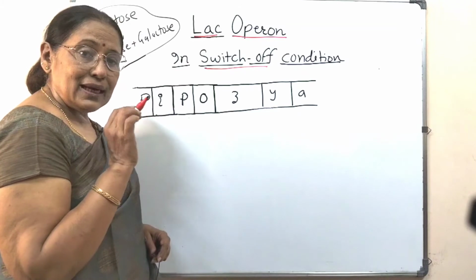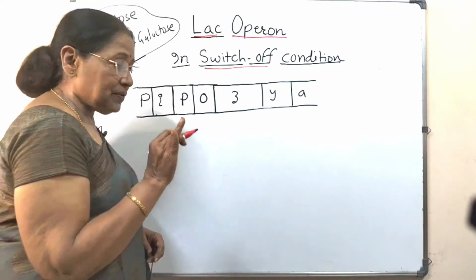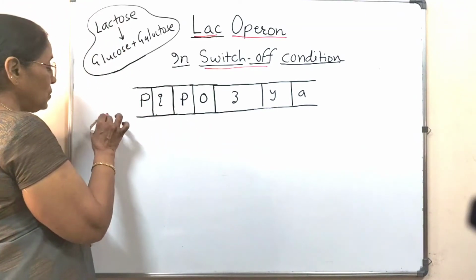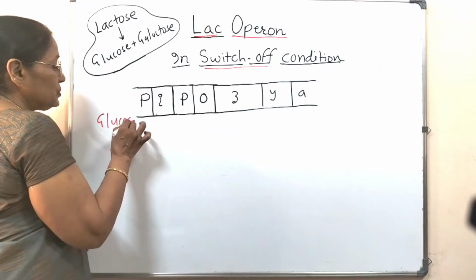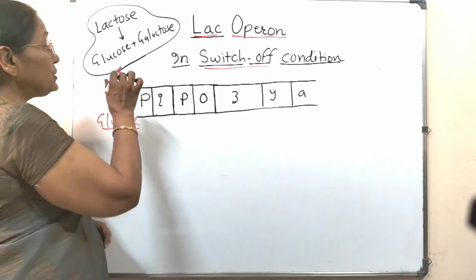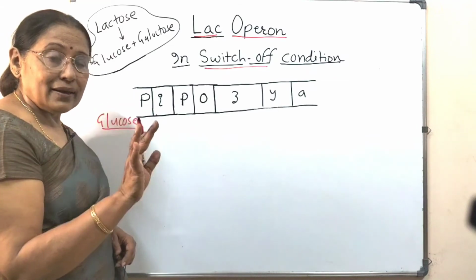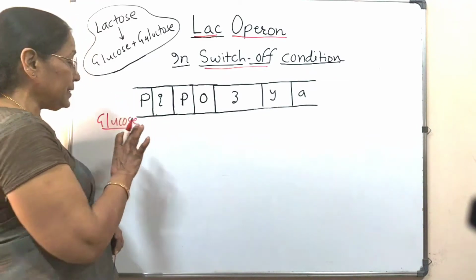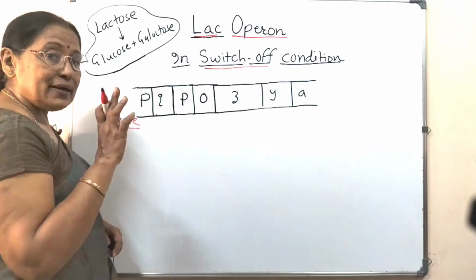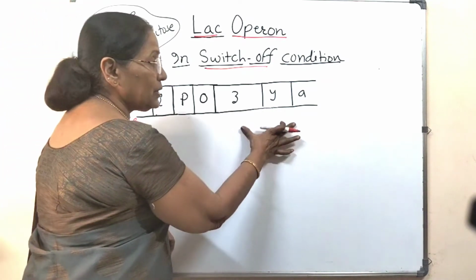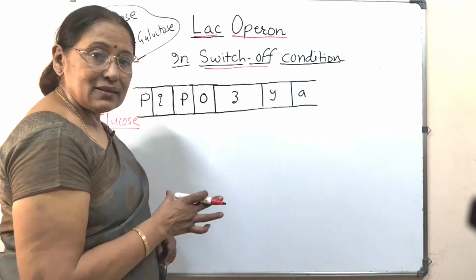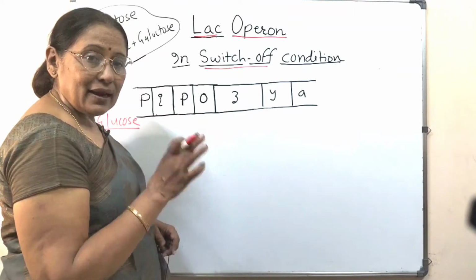When will the Lac Operon be switched off? When the glucose is available. So even if lactose is also available, E. coli will not be taking lactose, it will only be taking glucose. So it does not need the product of these three genes, that is Z, Y, A.